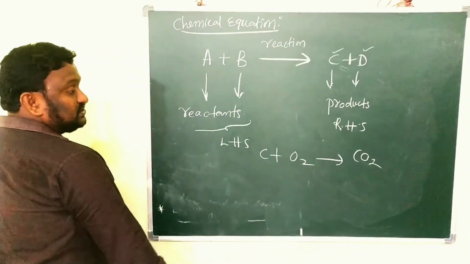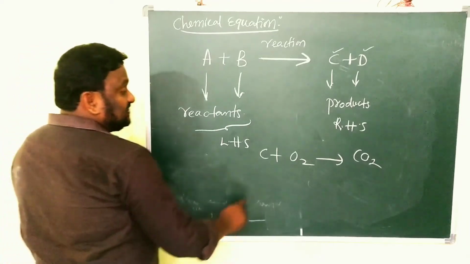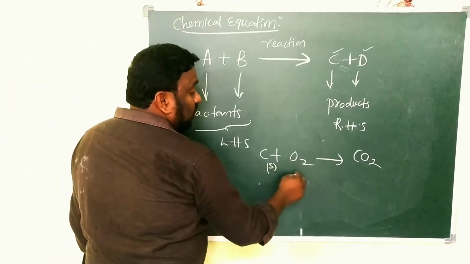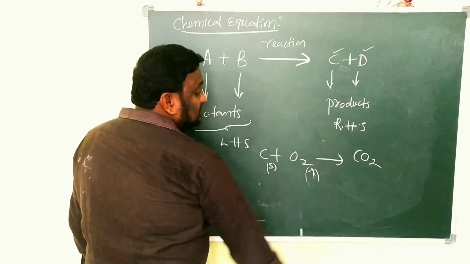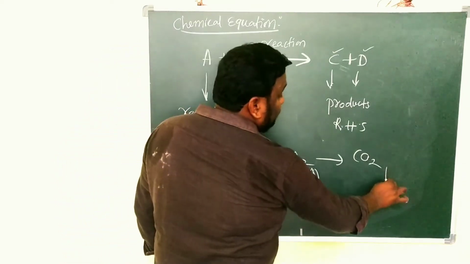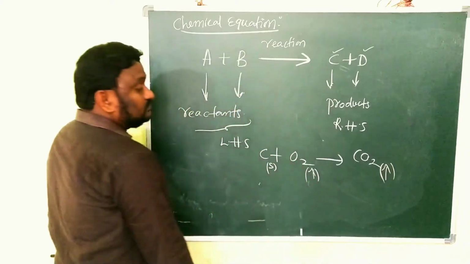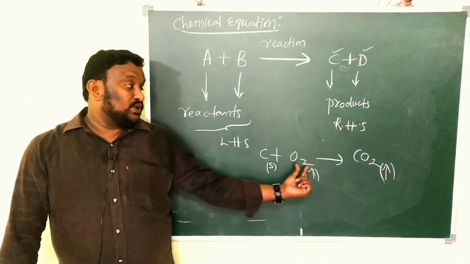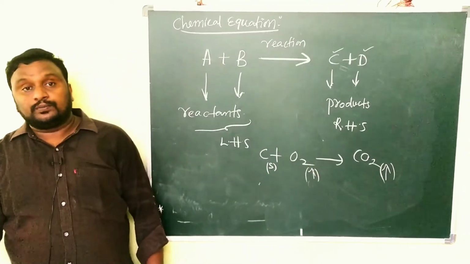Clear? And now children, look here: C plus O2 gives rise to CO2. Here, children, what is C? Carbon. It is a solid. And O2 is what? Gas. And CO2 is what? Carbon dioxide gas. Clear? So C plus O2 gives rise to CO2.